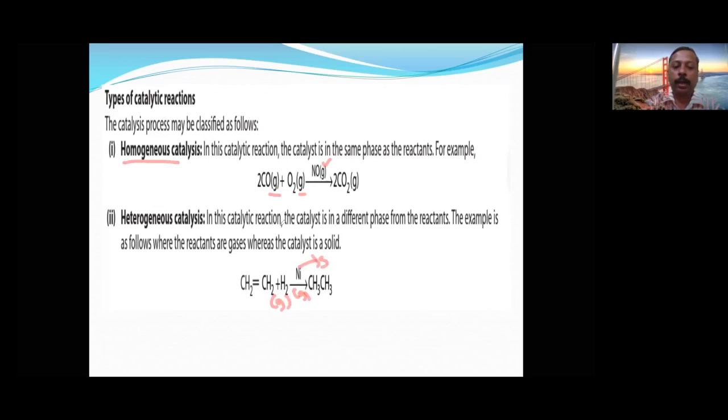The reaction in which the catalyst is in a different phase from the reactant is called heterogeneous catalysis. Like nickel is a solid, but the other reactants are gases. Let us see the next slide. This classification is very easy.